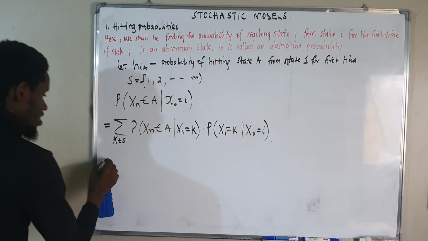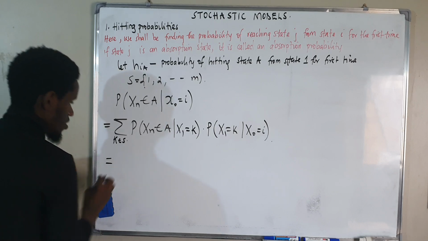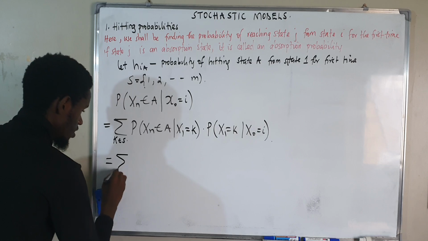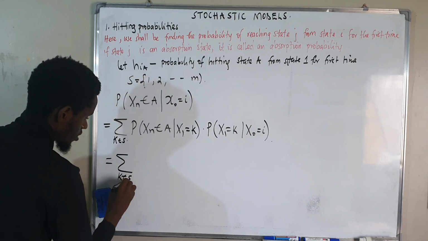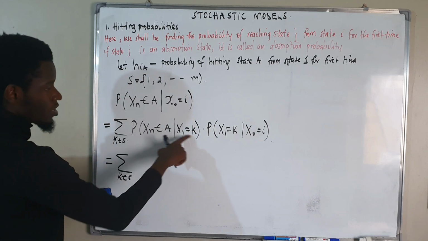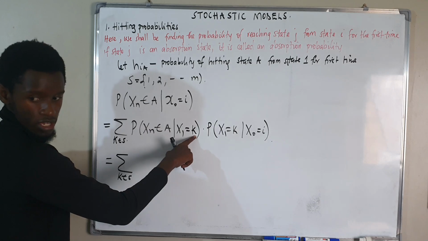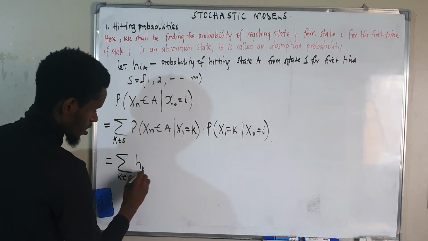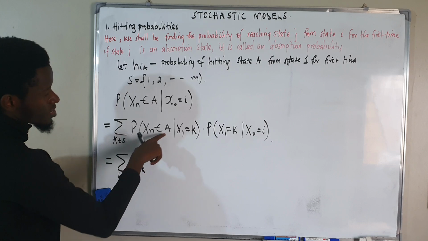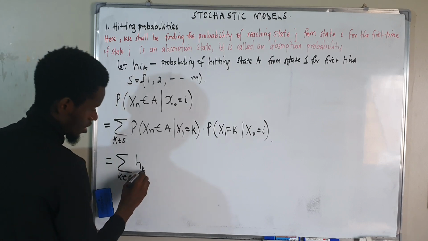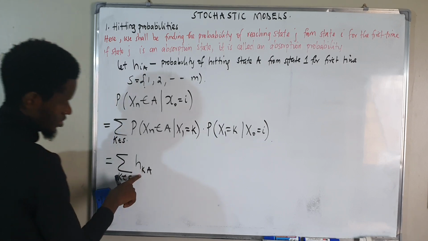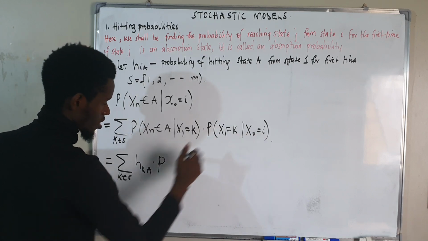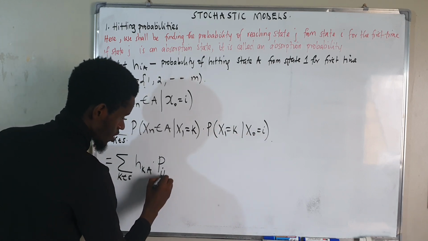Now from here, I can easily say that this is the same thing as the summation over k contained in S. Now I'm hitting state A from k. This is the same thing as the probability of hitting state A from k, H_kA, times the probability of coming from state I to state k.